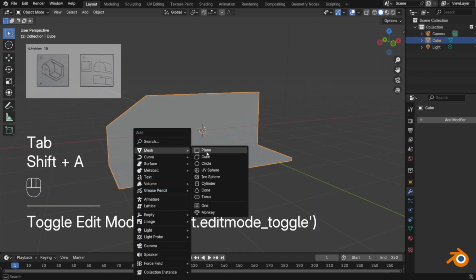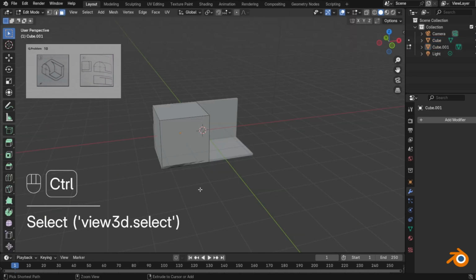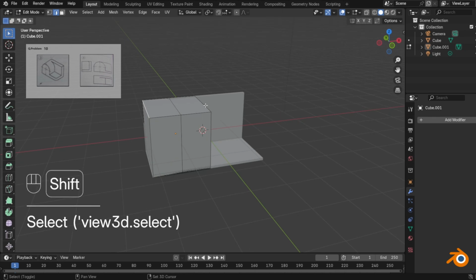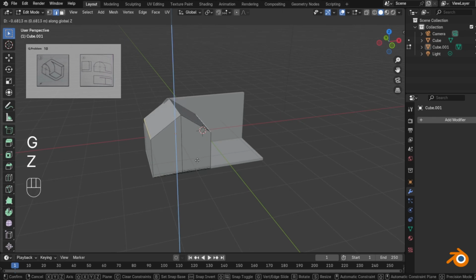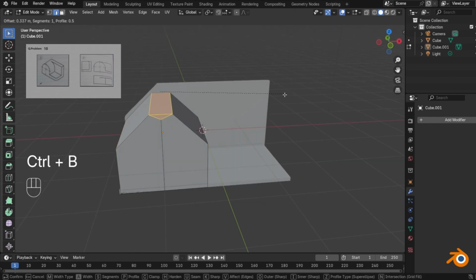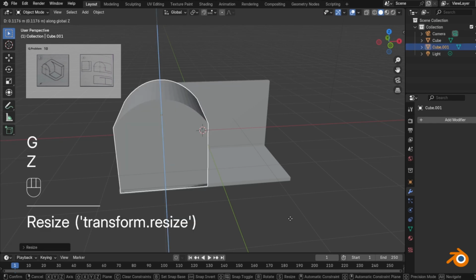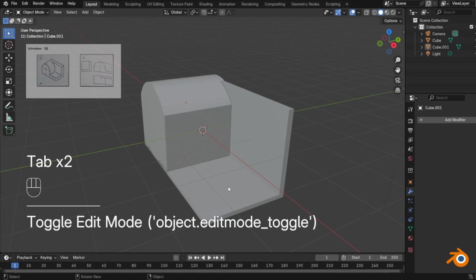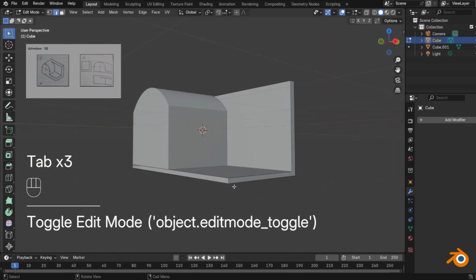Now Shift plus A to add a cube to the scene and loop cut the cube from the middle by pressing Ctrl plus R. Now select two of its edges and then move them along the Z-axis downwards. Now select the edge on the top and Ctrl plus B to bevel and scroll to add more segments. Bevel this corner also.